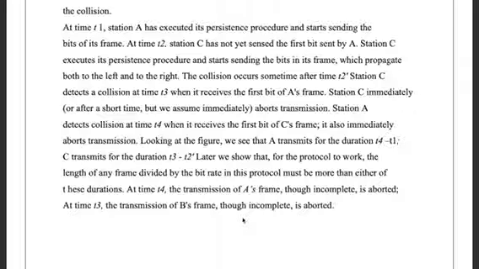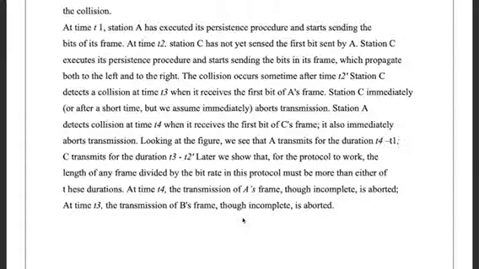After time t2, station C has not yet sensed the first bit sent by station A. Station C executes its persistence procedure and starts sending the bits in its frame, which propagates both to the left and to the right. The collision occurs sometime after time t2.